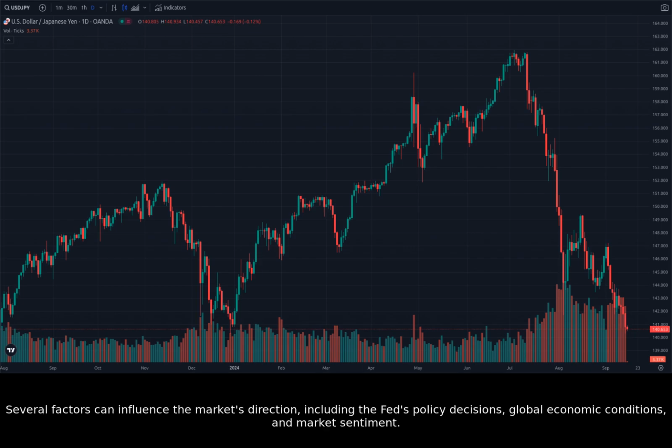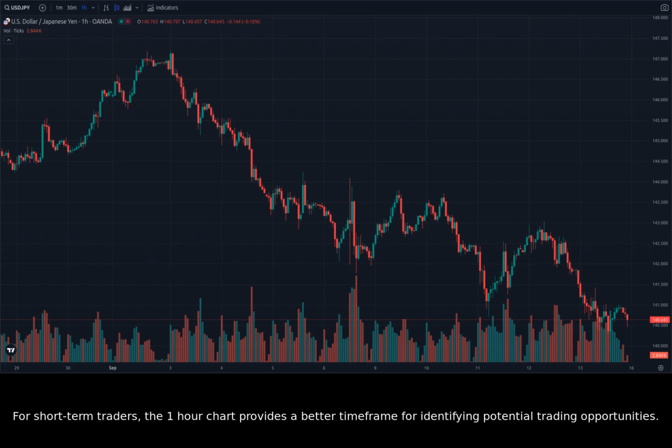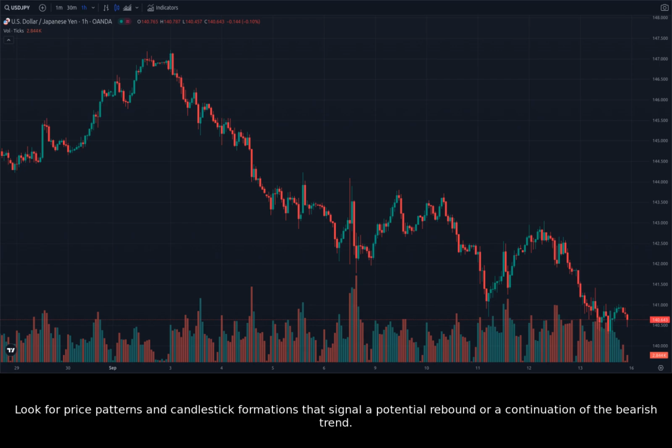Several factors can influence the market's direction, including the Fed's policy decisions, global economic conditions, and market sentiment. It's crucial to monitor these factors closely and adjust your trading strategy accordingly. For short-term traders, the 1-hour chart provides a better time frame for identifying potential trading opportunities. Look for price patterns and candlestick formations that signal a potential rebound or a continuation of the bearish trend.